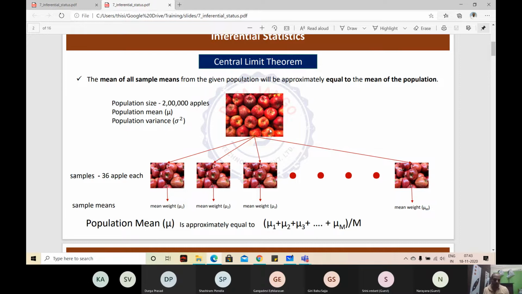This is proven. They did small populations of small size, took small sample sizes and did this experiment, and it was proven in many cases. So it is taken for granted. That is the first statement made by the central limit theorem. We can take it for granted. Any questions here?